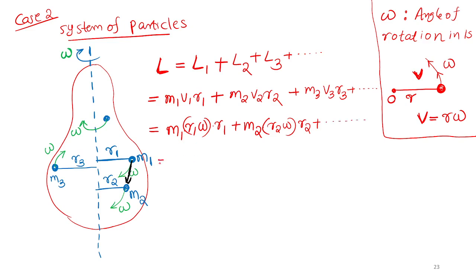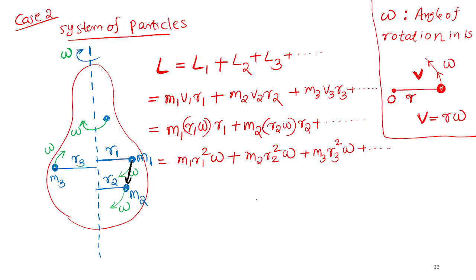So let me write M1 R1 square omega, M2 R2 square omega, M3 R3 square omega, etcetera.